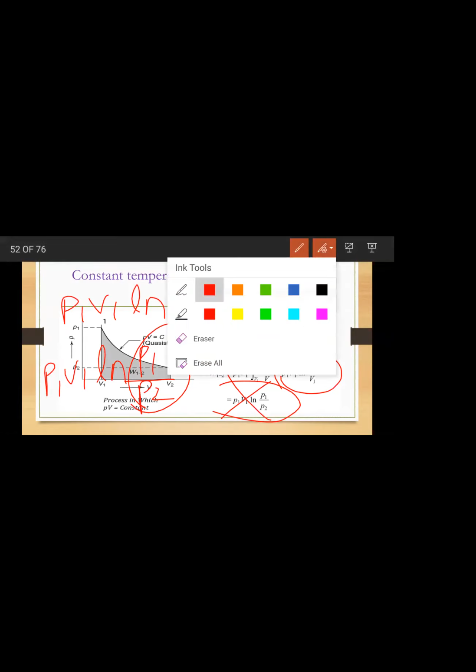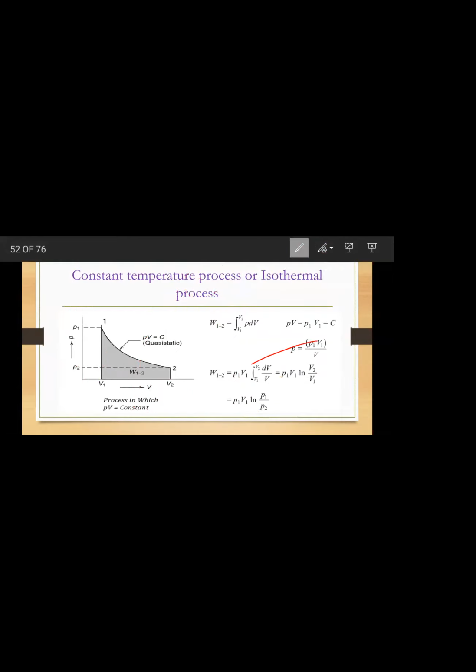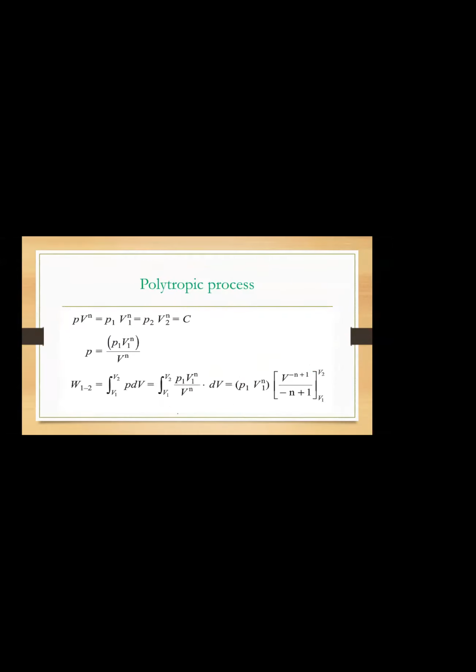So next we'll go for the polytropic process. Polytropic process means here you will get an index, the polytropic index n. PV to the power n is equal to constant, you just add n here.